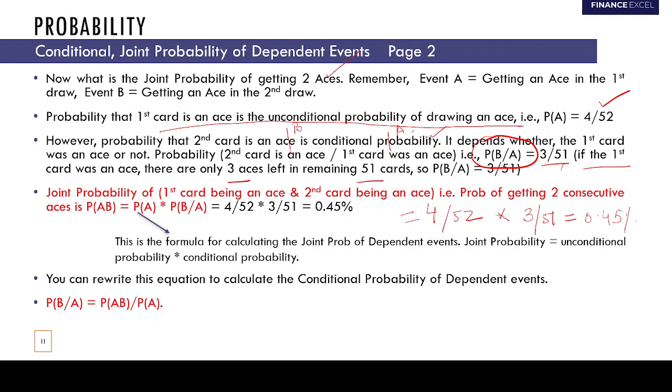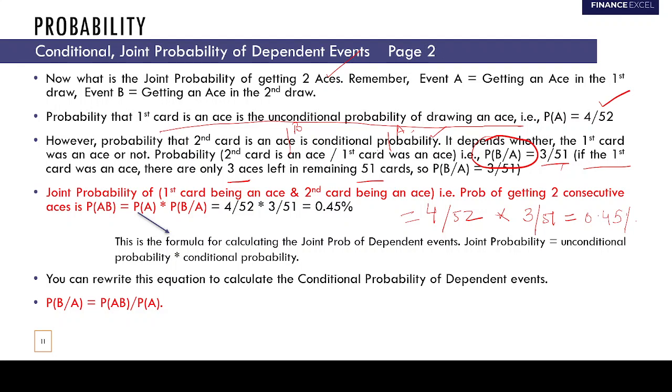Please answer. What is the probability that the first card is an ace? There are 4 aces in 52 cards. So the probability that the first card is an ace is 4 by 52. And this 4 by 52 is nothing but the unconditional probability of drawing an ace, right? This is the unconditional probability.